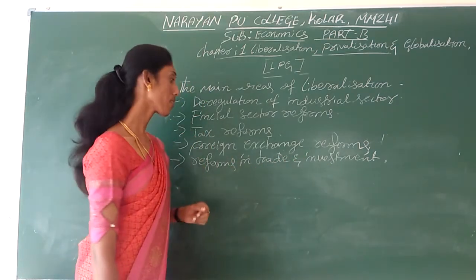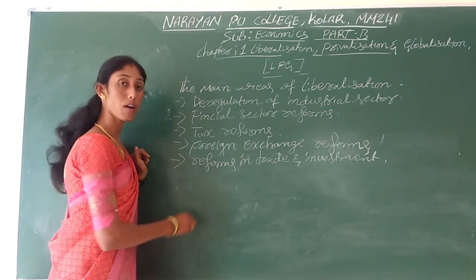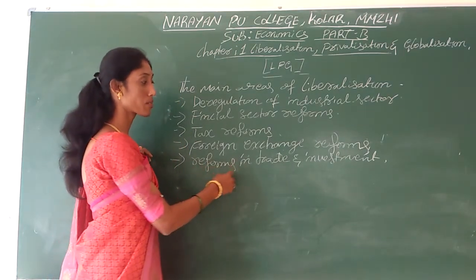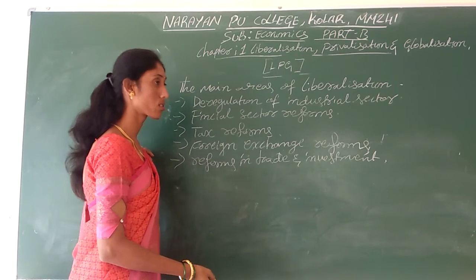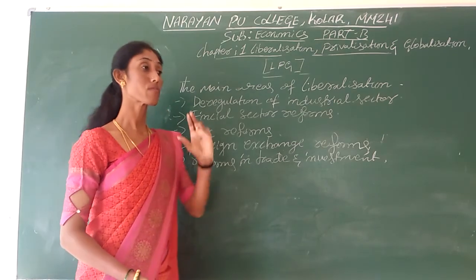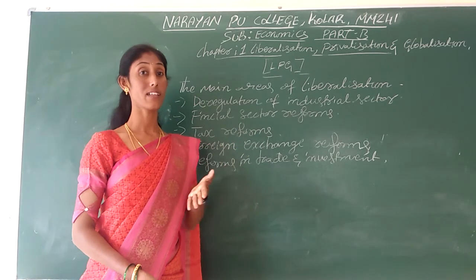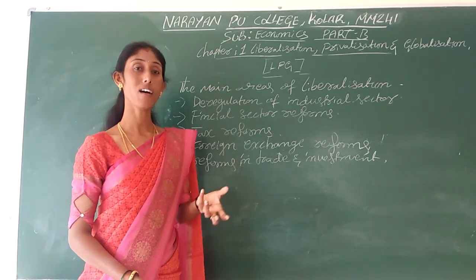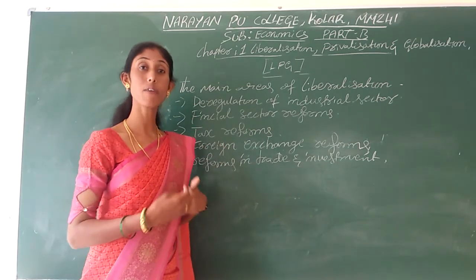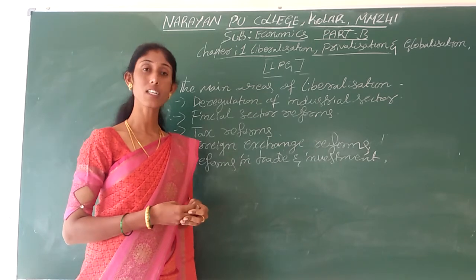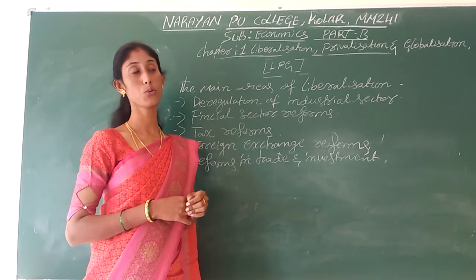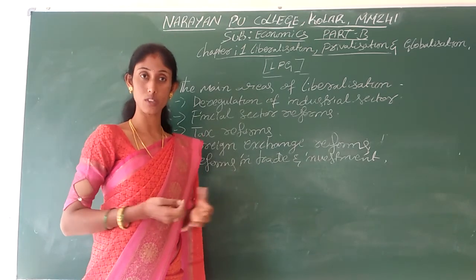The first main aim of these reforms in trade and investment is to improve foreign trade as well as to build good relationships with foreign countries. No country alone can achieve massive growth.